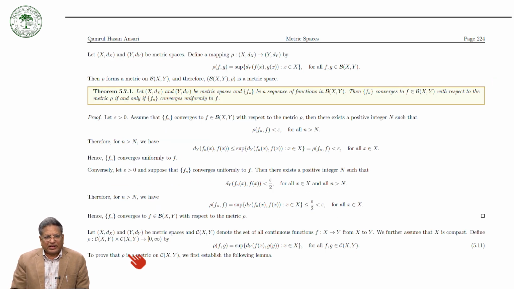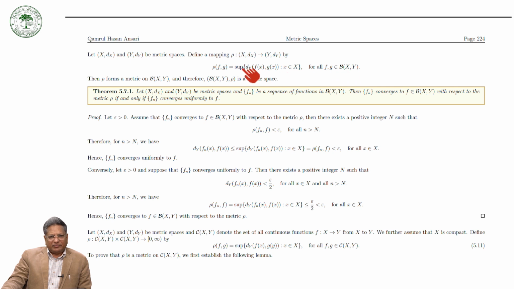Now let us define a metric on the space B(X,Y), the set of all bounded functions from a metric space X to a metric space Y. So let X and Y be two metric spaces, and rho is a map defined in this way: rho(f,g) is equal to the supremum of d(f(x), g(x)), taking the supremum over x in X, for all f, g in B(X,Y).